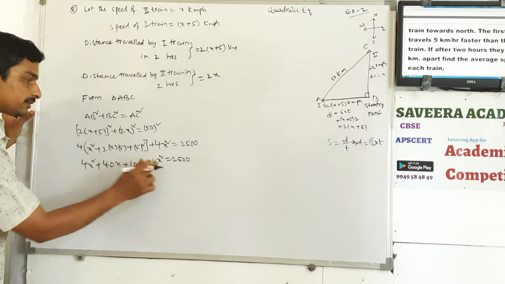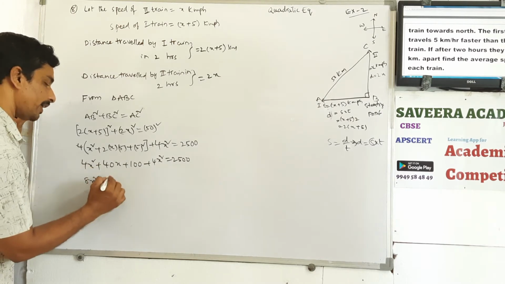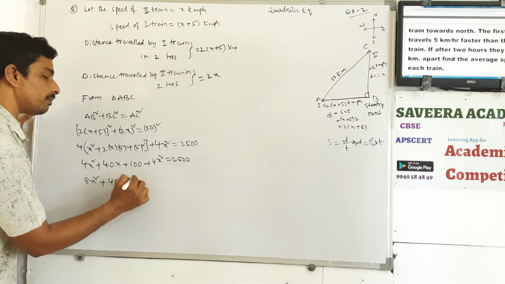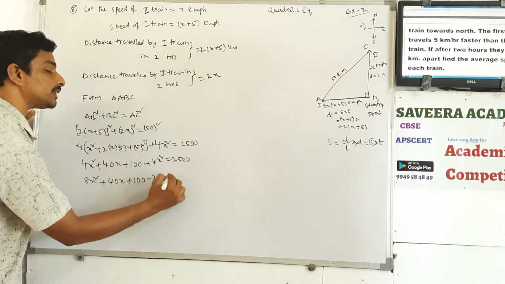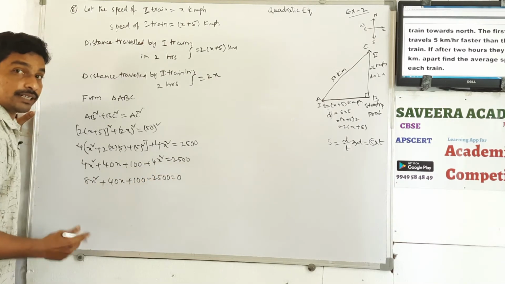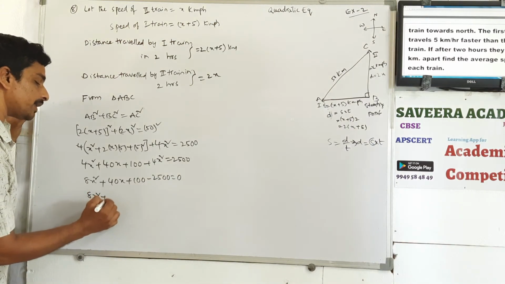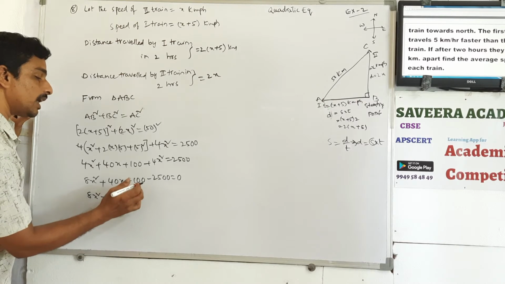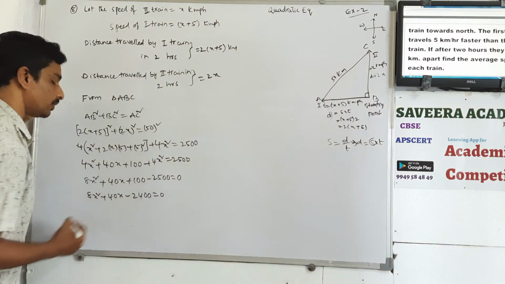Now 4x square plus 4x square value 8x square, plus here 40x is there, so 40x, plus here 100 is there, plus 2500 and coming to left side minus 2500 is equal to 0. Now this is 8x square plus 40x, 100 minus 2500 value minus 2400 is equal to 0.